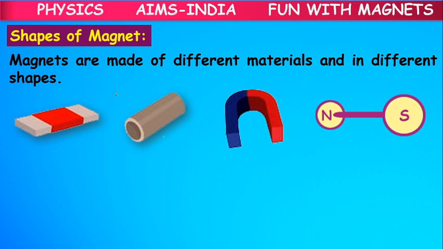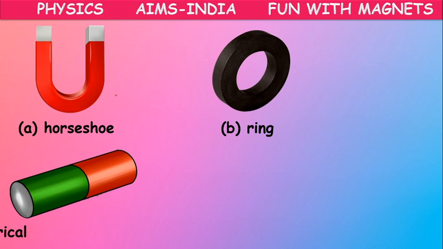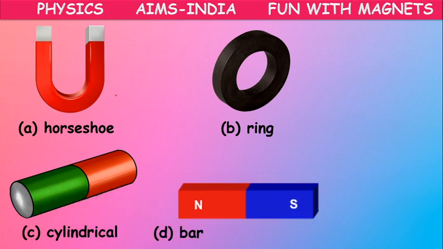So these are the shapes of magnets. Magnets are made of different materials and are available in different shapes. We call them artificial magnets because they are man-made: horseshoe, ring, cylindrical, and bar magnet.